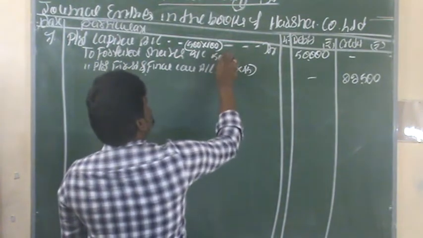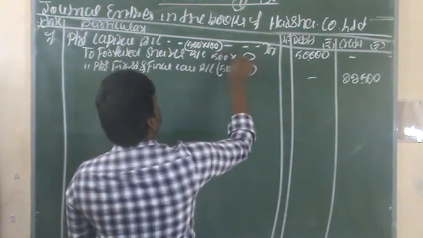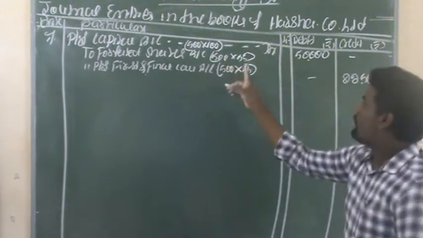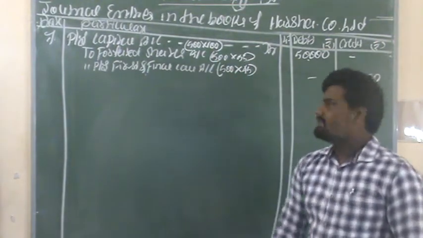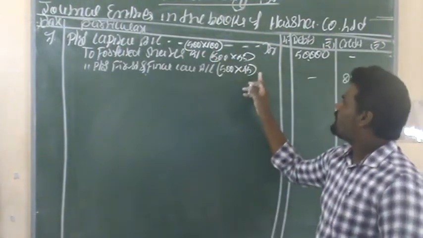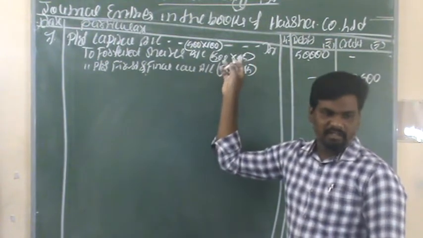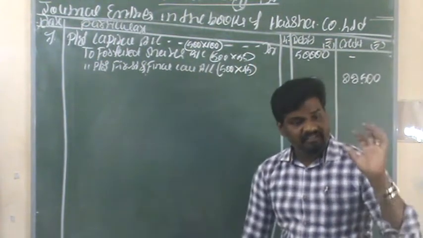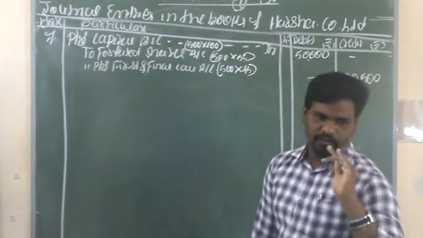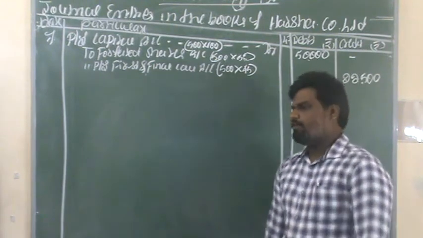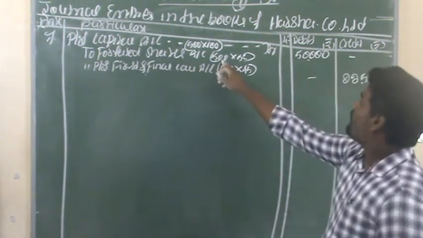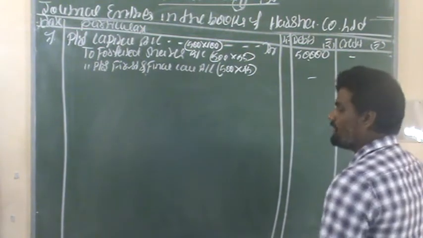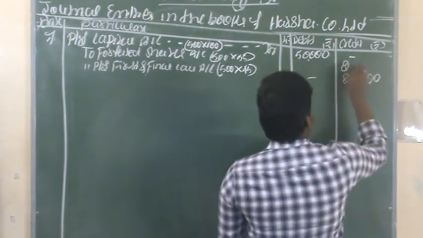These 500 shares into 55. So we can calculate 100 minus 45, the difference amount 55 rupees, including application 10 rupees and allotment 45. Now you have to multiply 500 into 55 means 27,500.